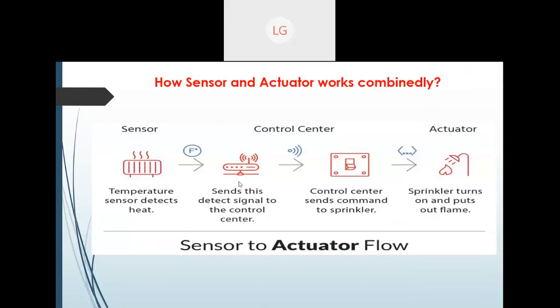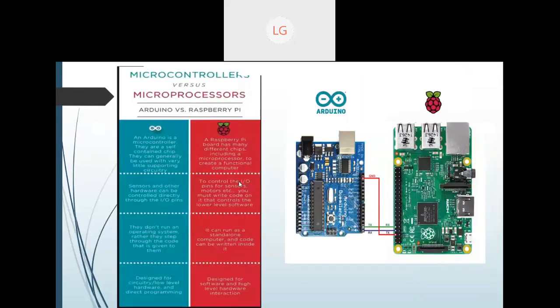Here, these are the two new terms that I am going to discuss with you: microcontrollers versus microprocessors. A few people are very much confused about this. So what is Arduino? Arduino is a microcontroller. It has a self-contained chip. You can see it has a chip and some circuitry also, but it is a very little kind of circuitry. Support is very less.